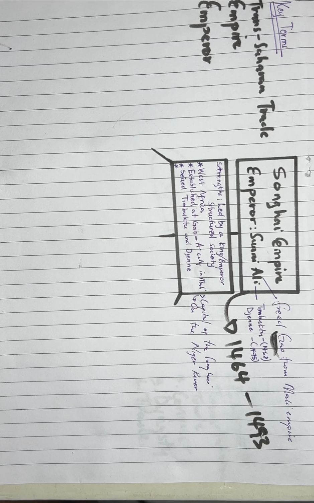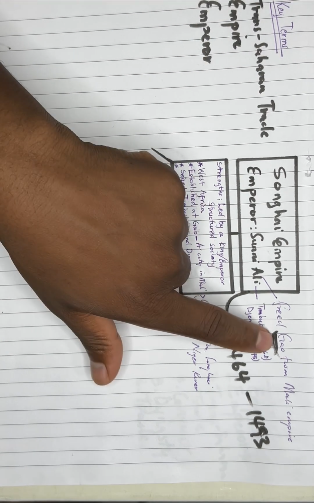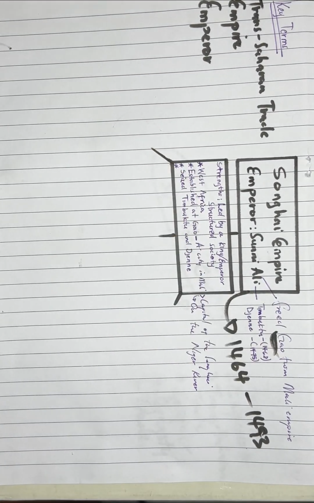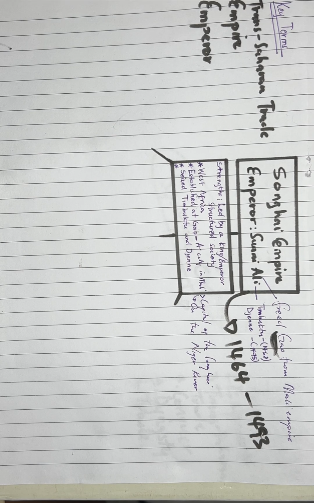And when it comes to the city of Gao being one of the places that have thus been conquered by Sunni Ali so as to establish this particular place that we are to later refer to as the Songhai Empire, it does not start and end with his conquest or with his freeing of the city of Gao, because like we did say, in order for you to have an empire, you need to have a combination of places that are going to be spread from far across each other.